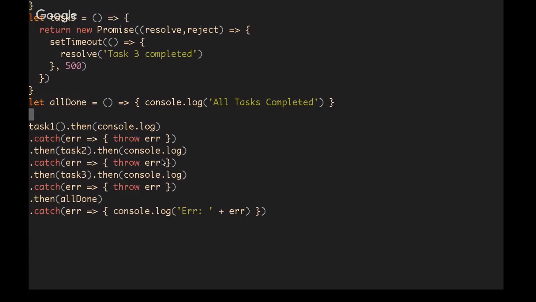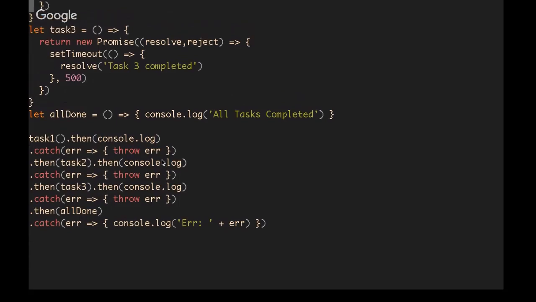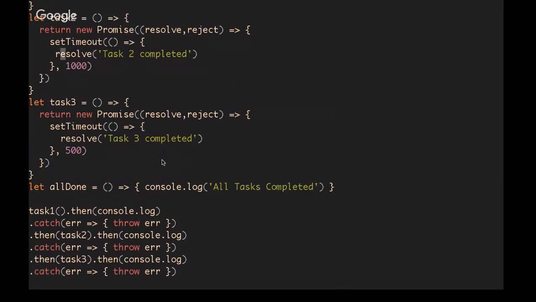Now, if we go up here to task 2, and instead of resolving, we reject it, and instead of saying "completed", we say "failed". Now, when we reach task 2, instead of calling then, it will call .catch. It'll pass the error in, which will get thrown. That will